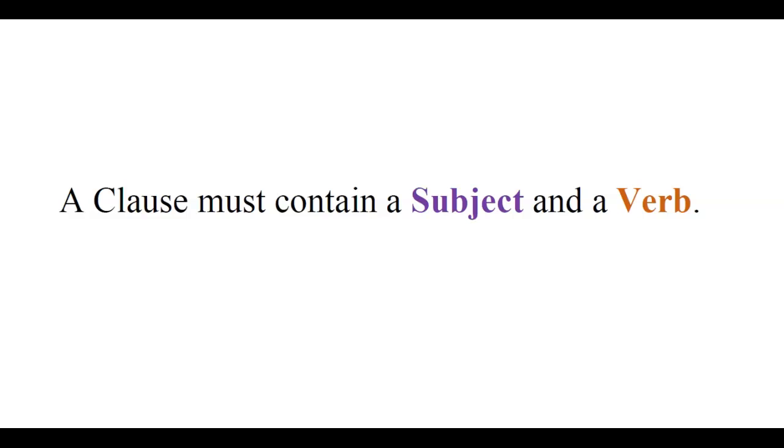For now, though, we want to differentiate what it is that a clause is that a phrase is not, right? So we're going to separate out those two, phrase versus clause. And a clause must contain a subject and a verb. So there has to be a verb, and then there has to be a subject doing that verb. In phrases, you will remember, all of your prepositional phrases did not have verbs, and that was what made them phrases instead of clauses. So, a clause must contain a subject and a verb. Let's test it out. Something basic like this: Fred ate food.